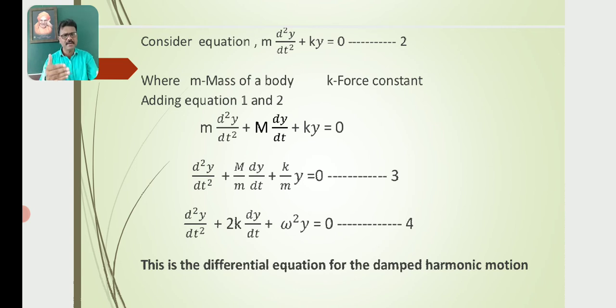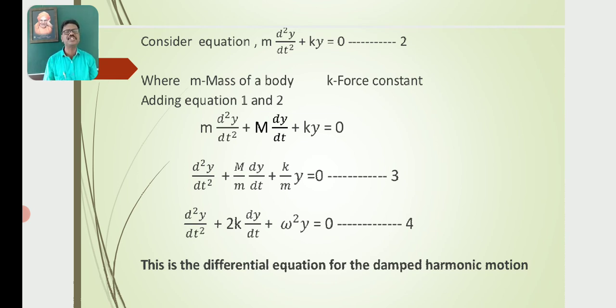So the above equation can be written as d²y/dt² + (M/m) dy/dt + (k/m) y = 0. This is equation number 3. Then further, d²y/dt² + 2k dy/dt + ω²y = 0. Let this be equation number 4, where M/m is equal to 2k, where k is known as a force constant,